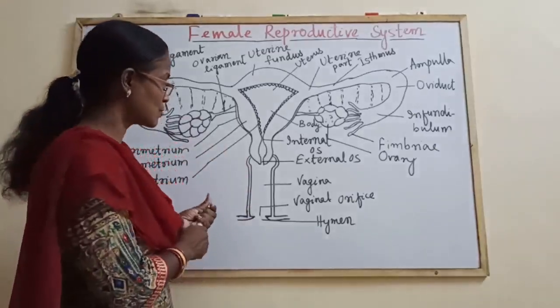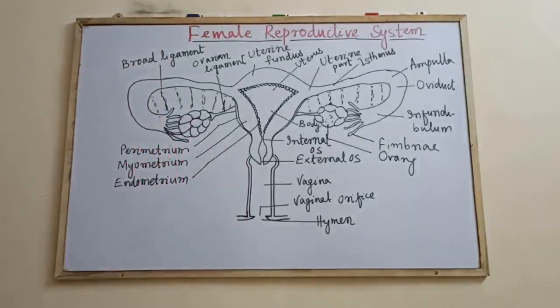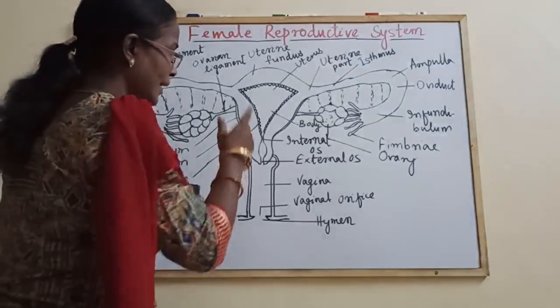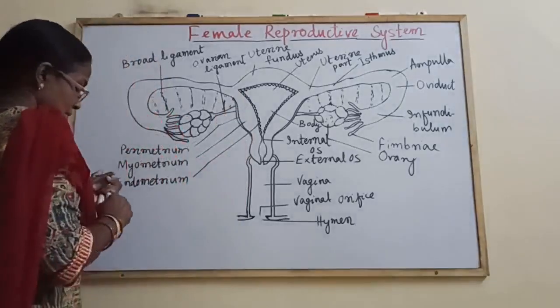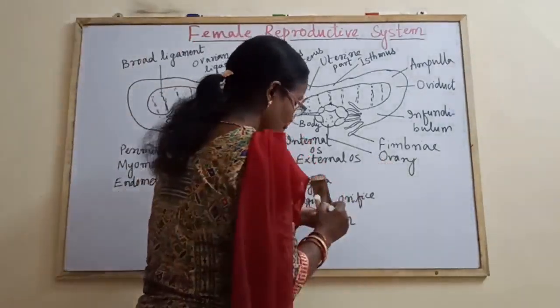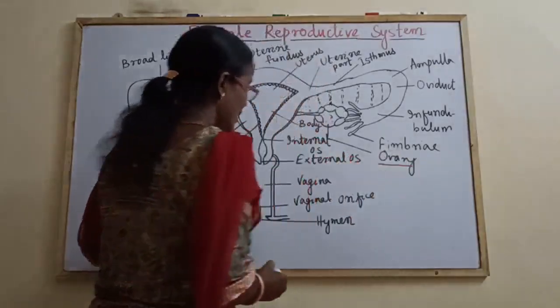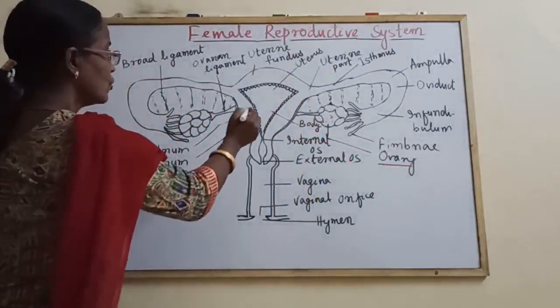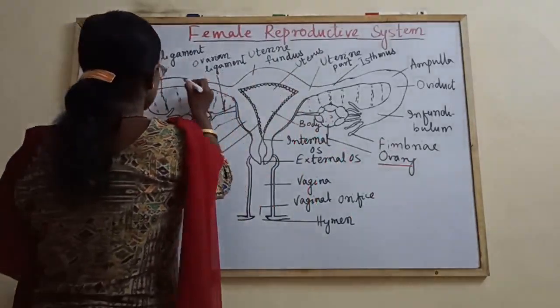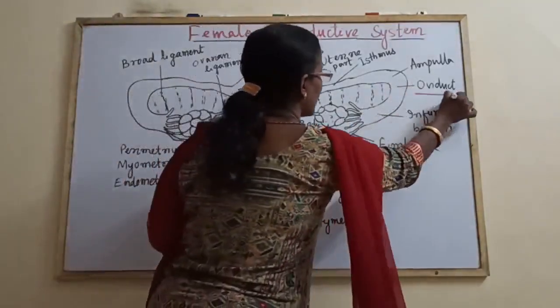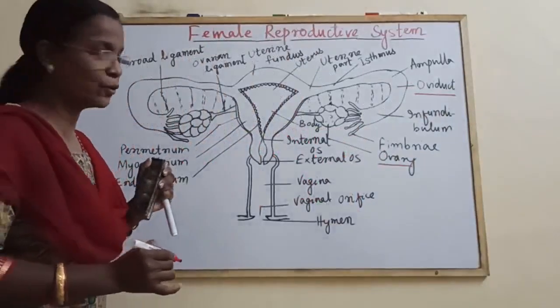The first one is the ovary. So you have to write one by one. First one is a pair of ovaries. Next one, a pair of oviducts, or fallopian tubes.